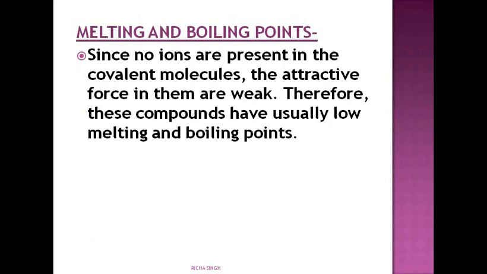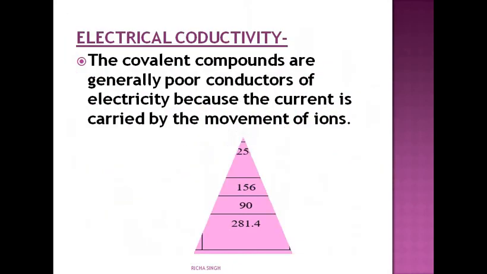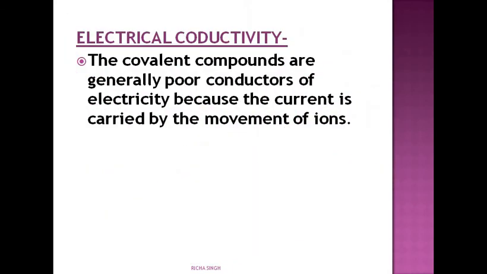Melting and boiling point: because there are no ions present, the force of attraction is very weak and thus these compounds have low melting and boiling points. You can see this slide: acetic acid, chloroform, carbon tetrachloride, ethanol, methane, methanoic acid, they all have very low melting and boiling points due to the absence of strong electrostatic force of attraction. As you know, there are no ions.